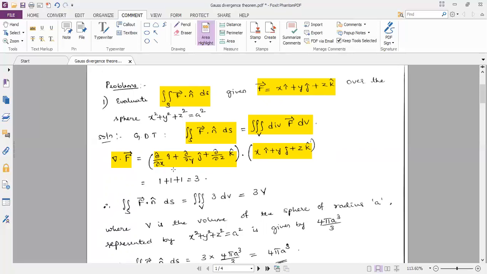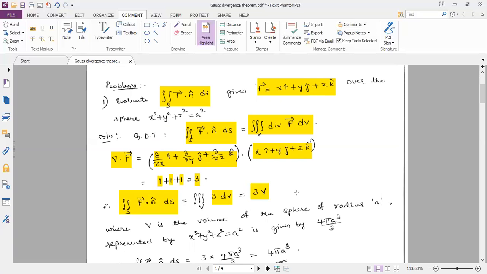So we get dou by dou x of x is equal to 1. Dou by dou y of y is equal to 1. Similarly, dou by dou z of z is equal to 1. Adding up, divergence of vector F is equal to 3. Substituting in the Gauss divergence formula, double integration over S F dot n cap ds will be equal to triple integral over V. Divergence of vector F is 3, so we get 3 dV,